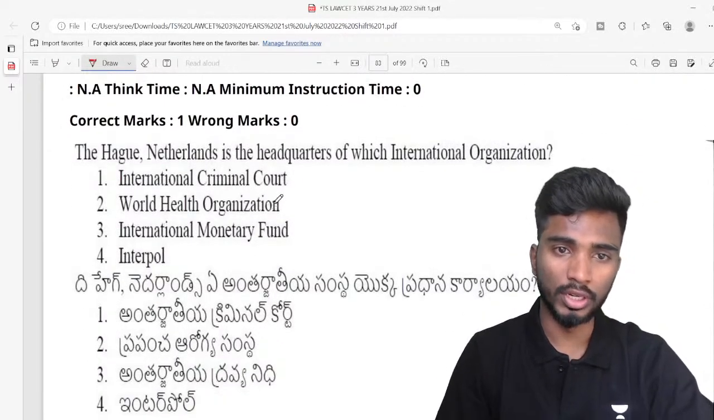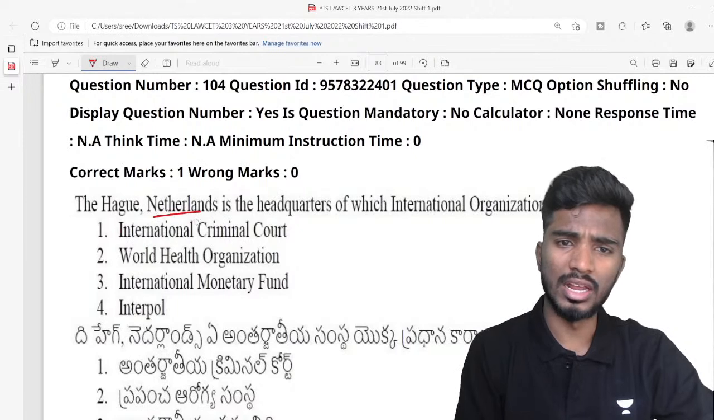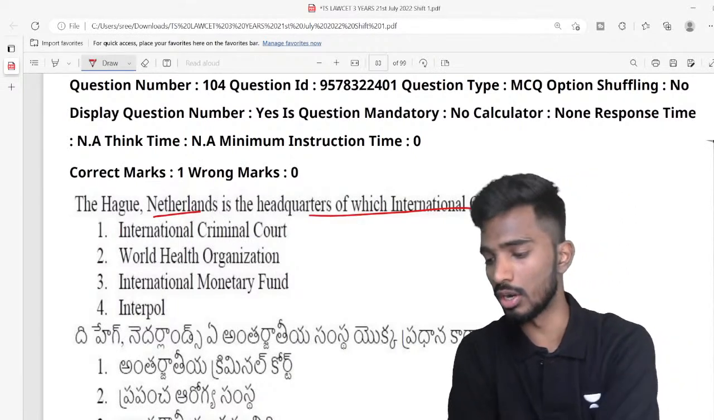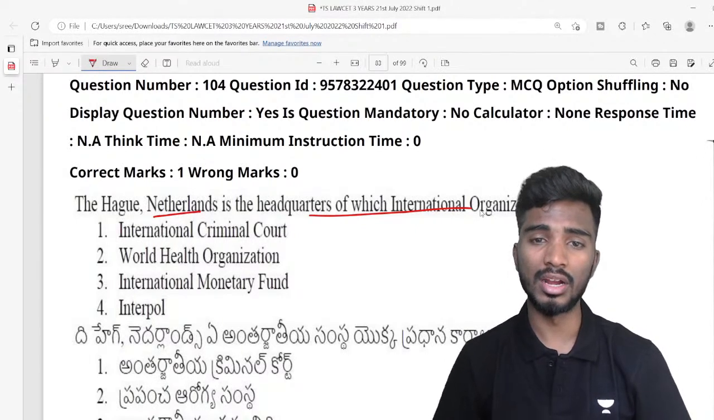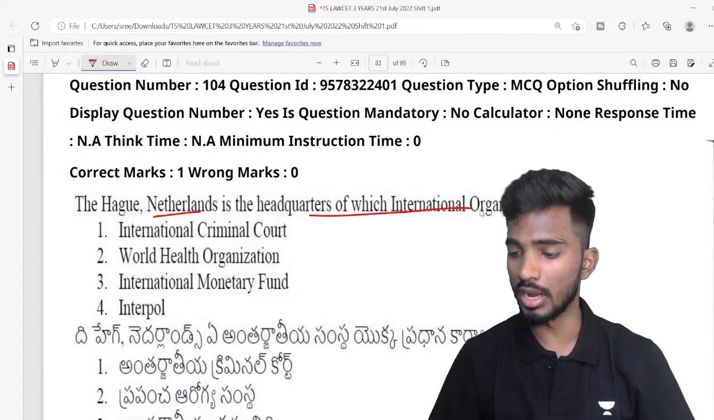104, very important question. The Hague, Netherlands is headquarters of which international organization? Very good, Nayak. Very good, Uma. The Hague, Netherlands is the headquarters of which international organization?